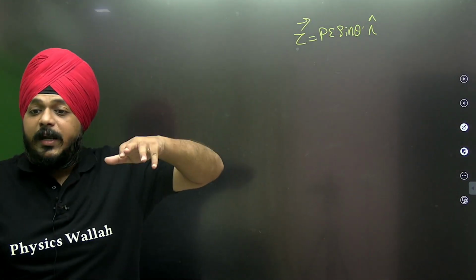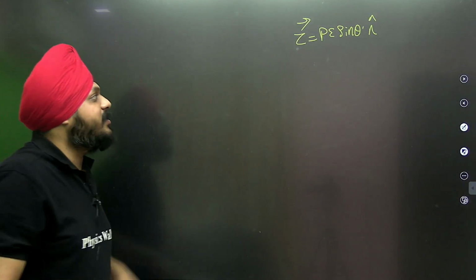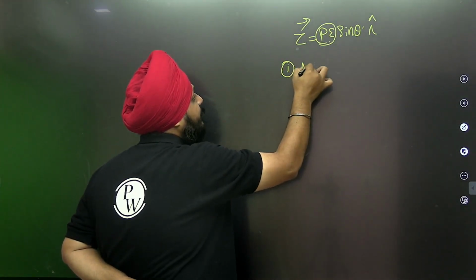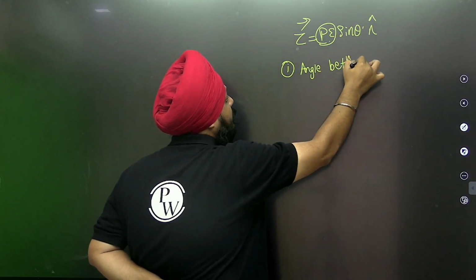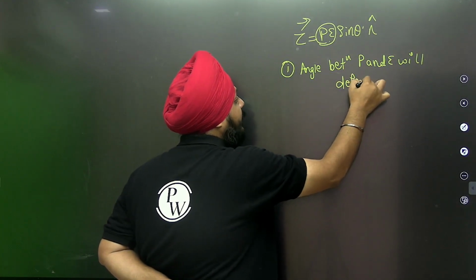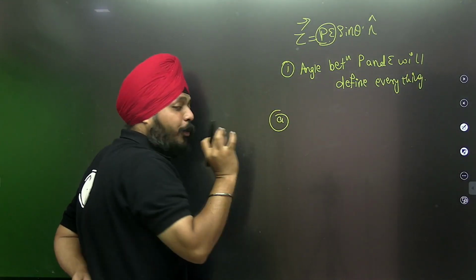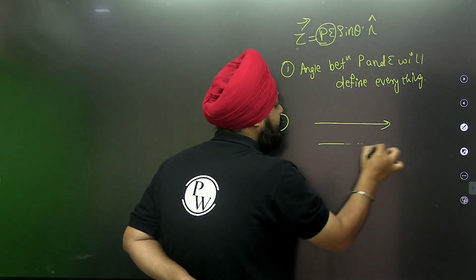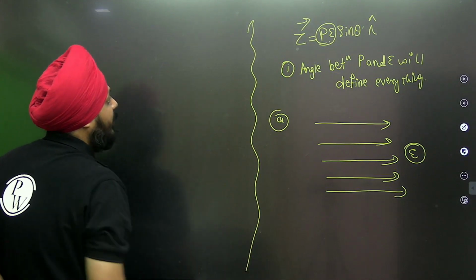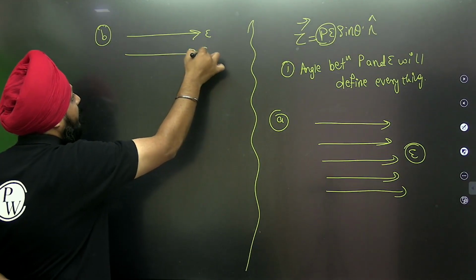Here, the equilibrium situation comes up. What does it state? The angle between P and E will define everything. How? See, suppose the direction of the electric field is like this way. Okay, let us take some examples to understand this torque. Electric field direction is like this way.